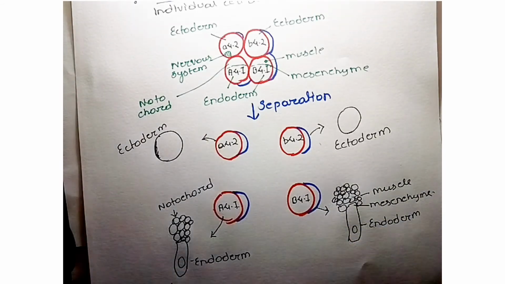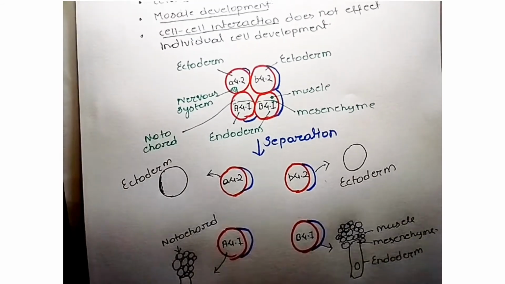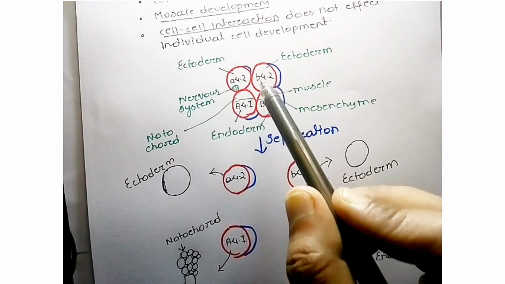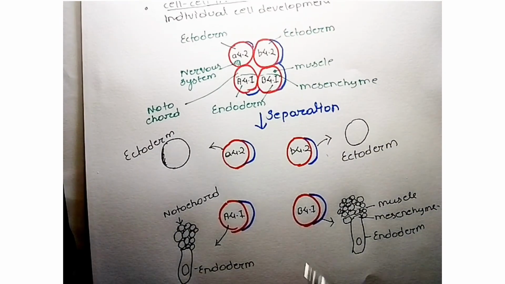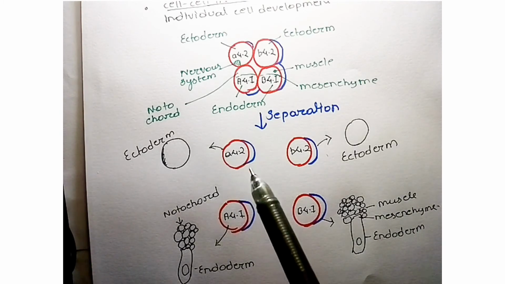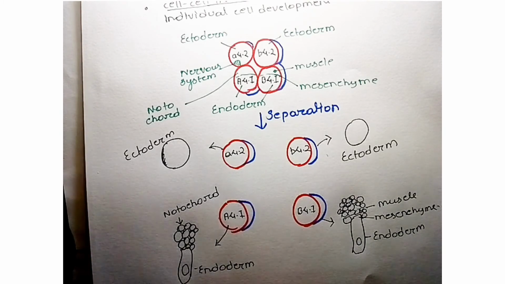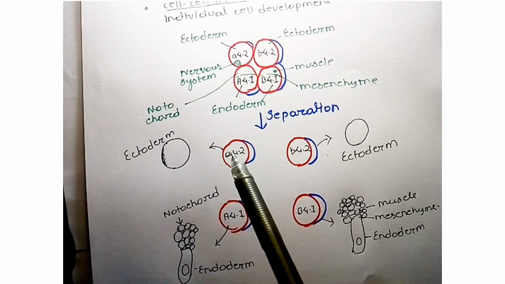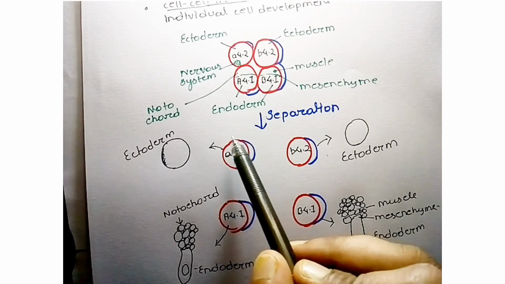the same structures as when they are present in a united state. So whether these blastomere pairs are present in a united state or in a separated state, they form the same structures. So you can conclude that there is no cell-cell interaction, and one cell does not affect another cell's development. That is why individuals